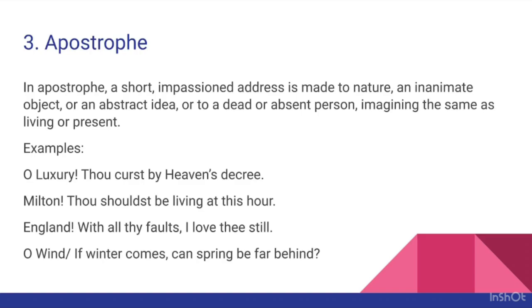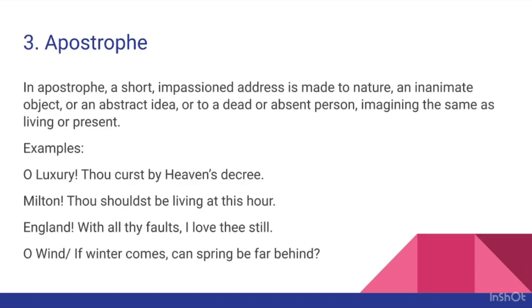And how are you going to write your answer in the examination hall? Let me explain with one example. Milton, thou shouldst be leaving at this hour. So you will write that this is an apostrophe.